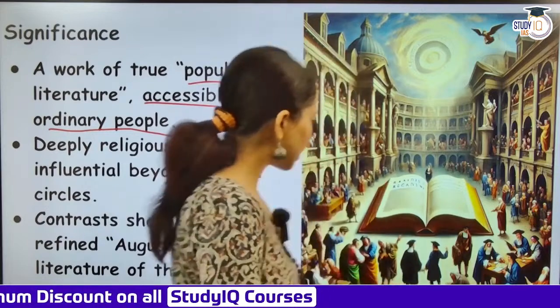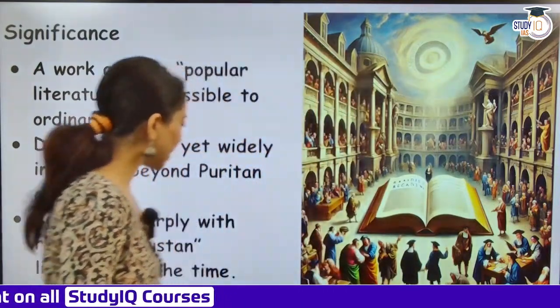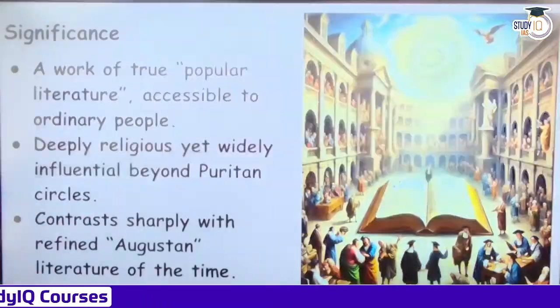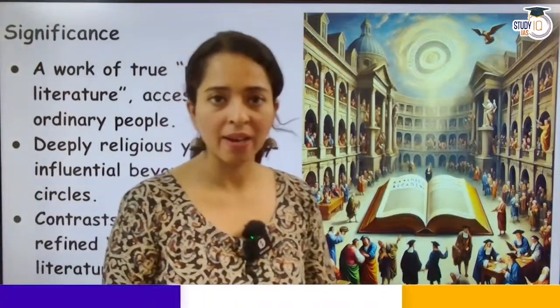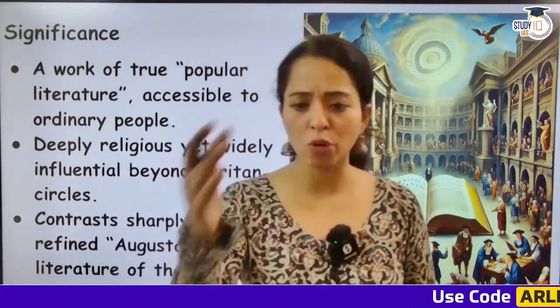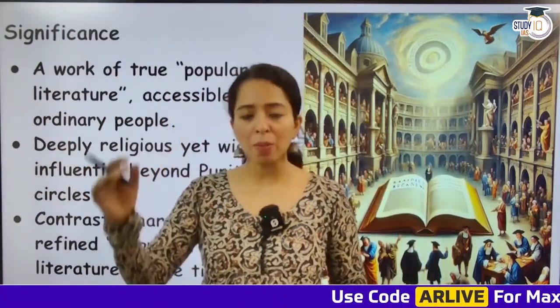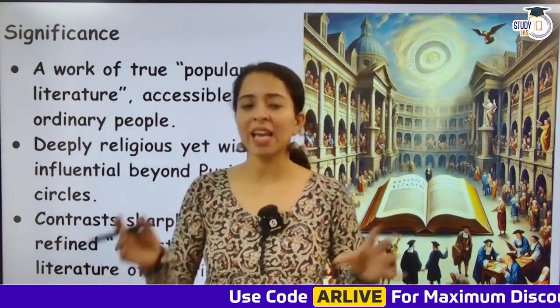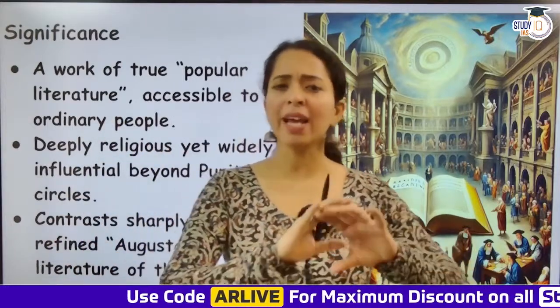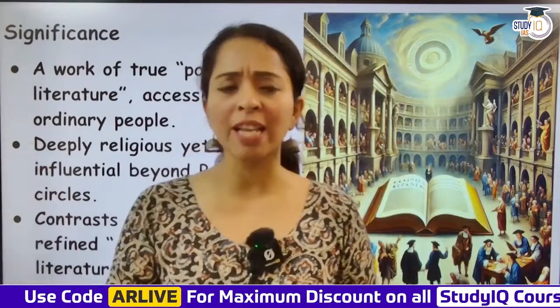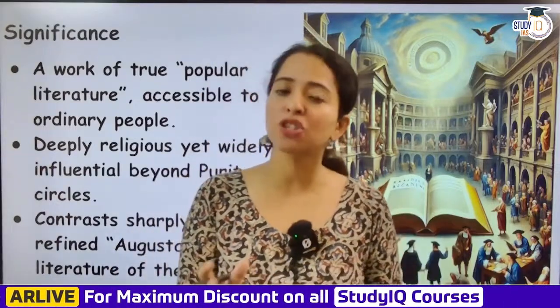So guys, with this I am coming to an end with my part 1 of the Restoration to Romanticism era. Tomorrow we will be going ahead in future, wherever my next class will be. I will be talking about more aspects, and we will be looking at how the entire socio-political conditions, the cultural aspects, the literary aspect, everything changed during that period.